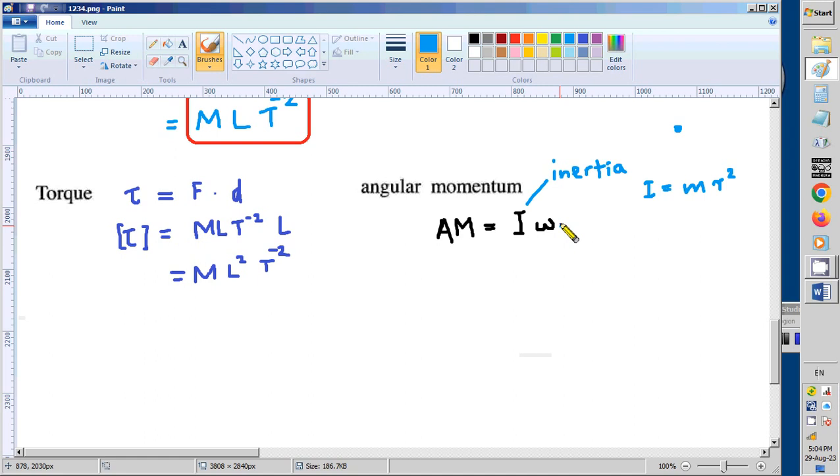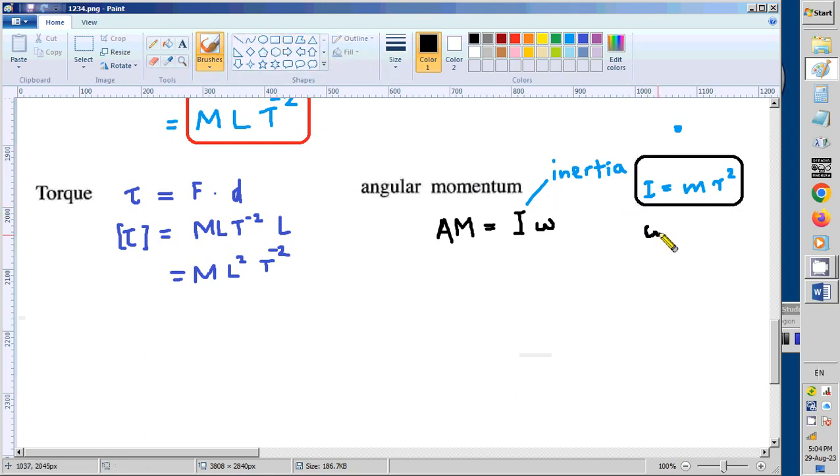What is omega? Omega is angular velocity. So that you know. Then you can use this to find out the dimensions.